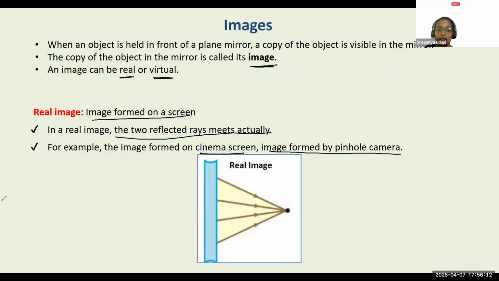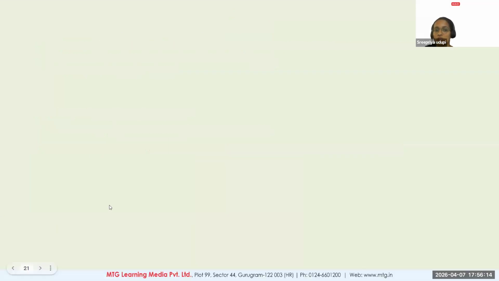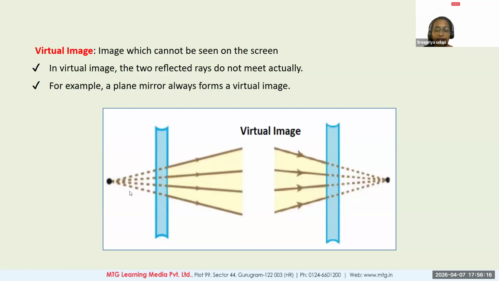What we see in a mirror are virtual images. You will not see the light rays actually meeting. You make them meet. You extend them. You suppose that they might be meeting behind the mirror. That is the reason why I'm able to see the image behind the mirror. But they don't actually meet. You're not catching the image on a screen. It is just formed virtually behind. It's not actually there. Yes? So that's a virtual image.